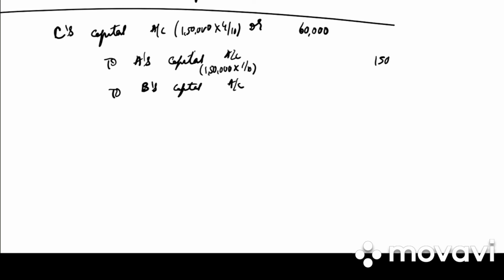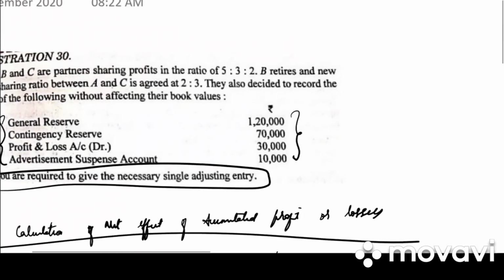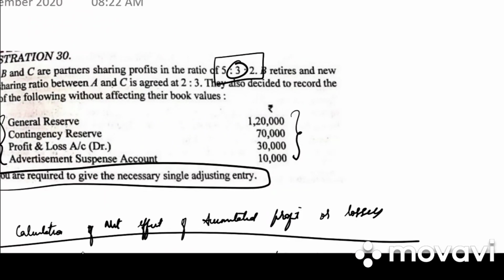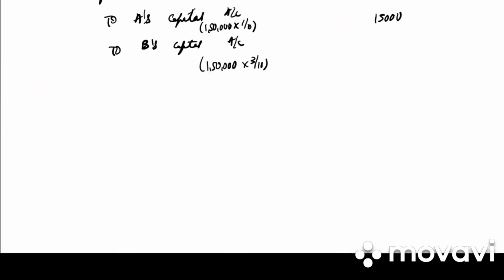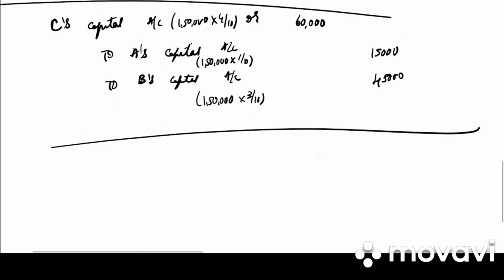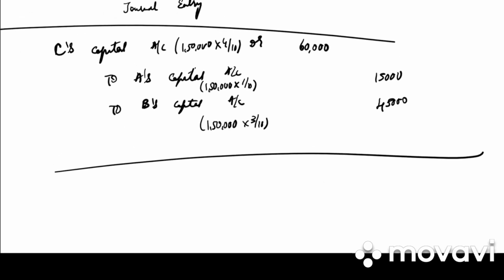We get 15,000. And what will be B's capital? 1,50,000 into 3 by 10. Why 3 by 10? In case of the retiring partner, you need to see the old ratio. So how much do we get? 45,000.